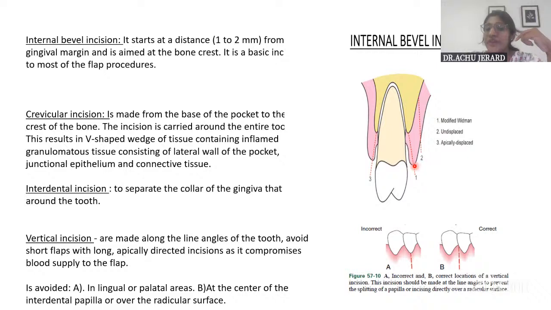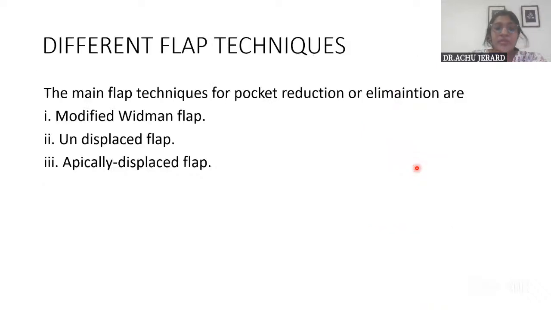In modified Widman, the incision is given 0.5 to 1 mm away from the gingival margin. So the difference in each of the flap techniques is based on the orientation of the internal bevel incision and the distance from the gingival margin at which it is given.